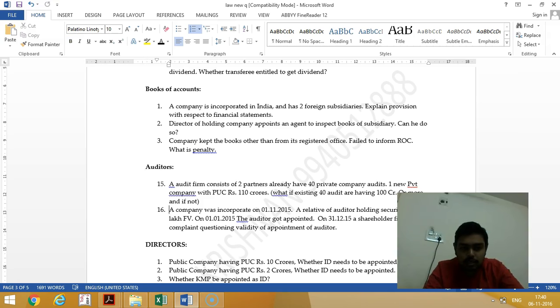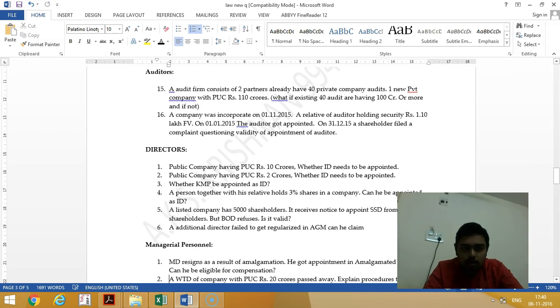Then next question, auditors. Audit firm consists of 2 partners. They are having 40 private company audits and 1 new private company with the paid up capital of 110 crores. So now this is an amended area question. Private limited company will be excluded from counting that 20 audits if it's less than 100 crores paid up capital. In this question, it is 110 crores.